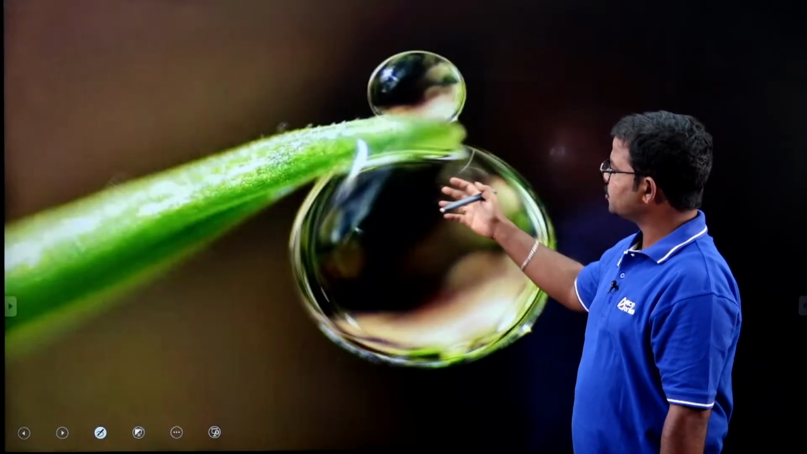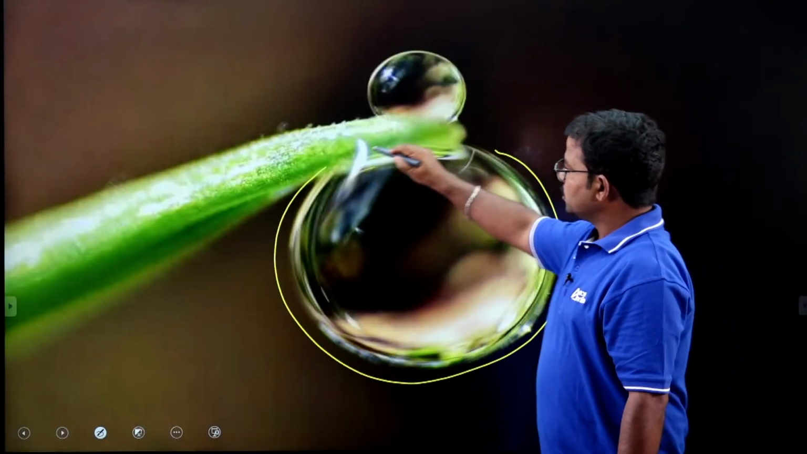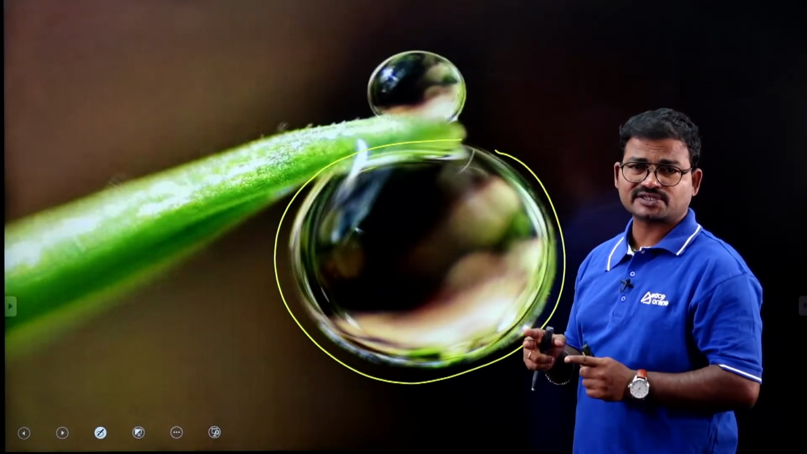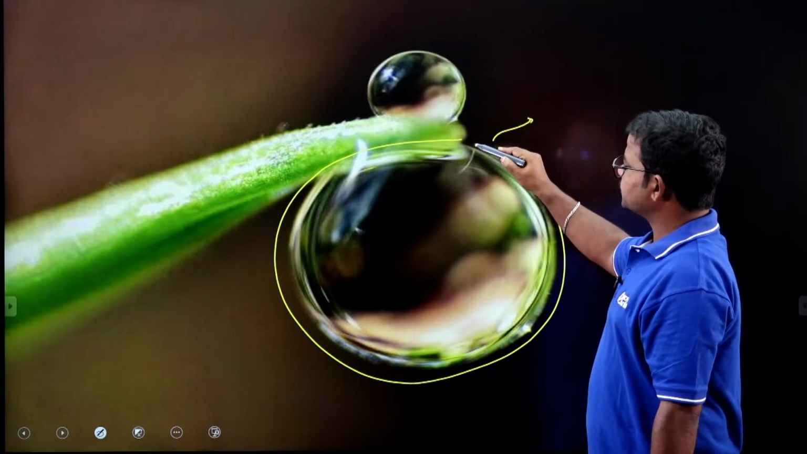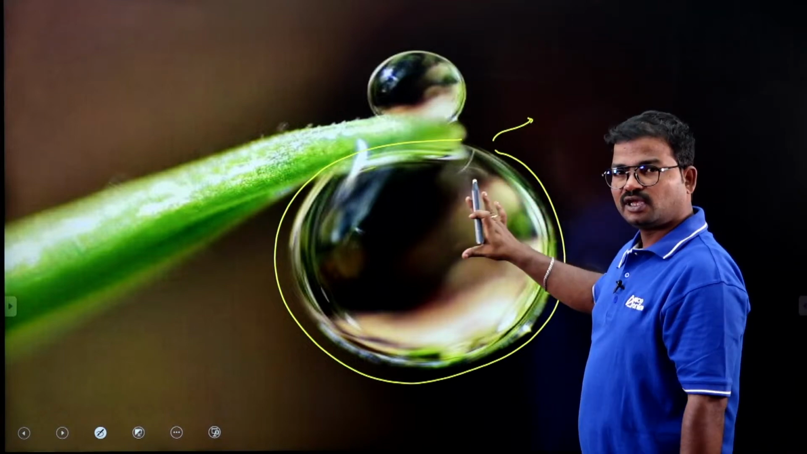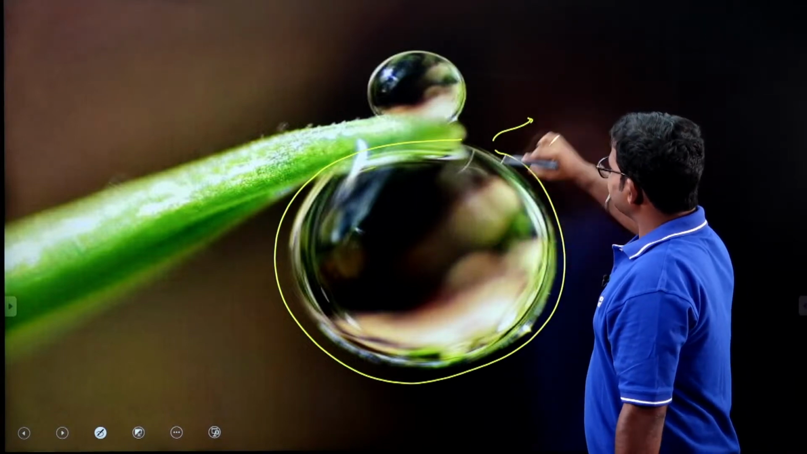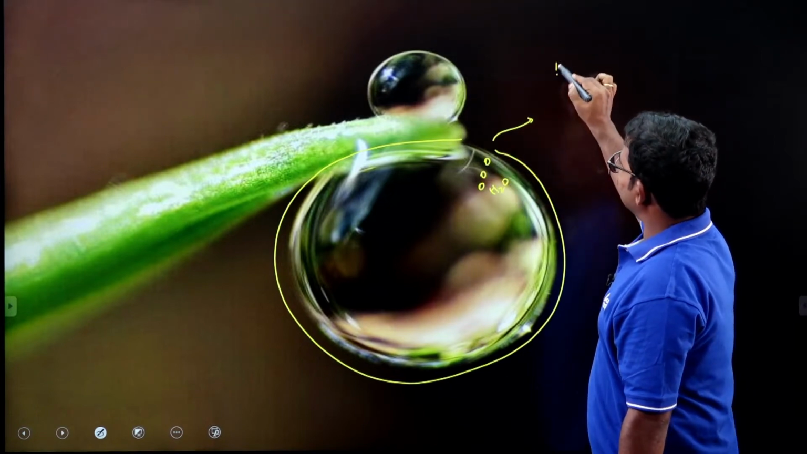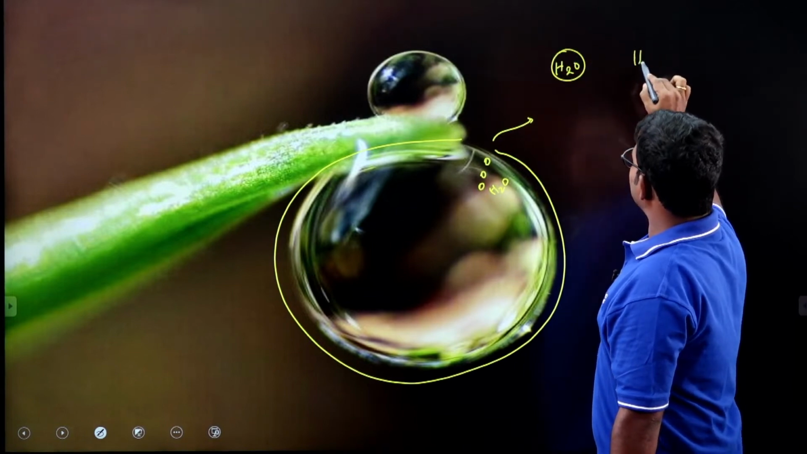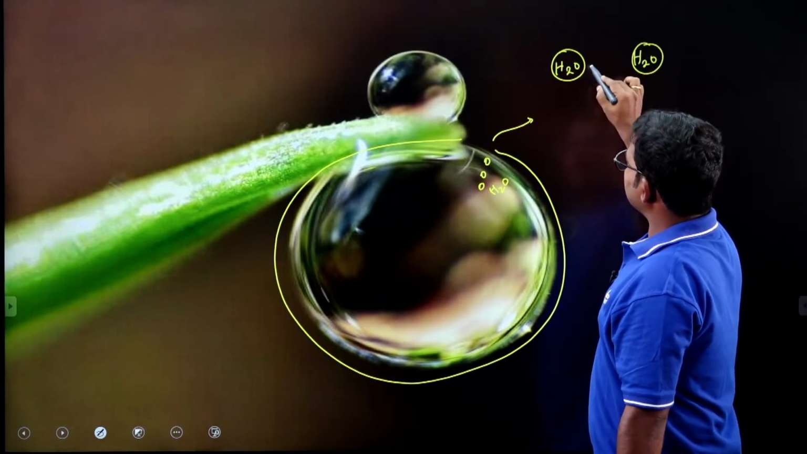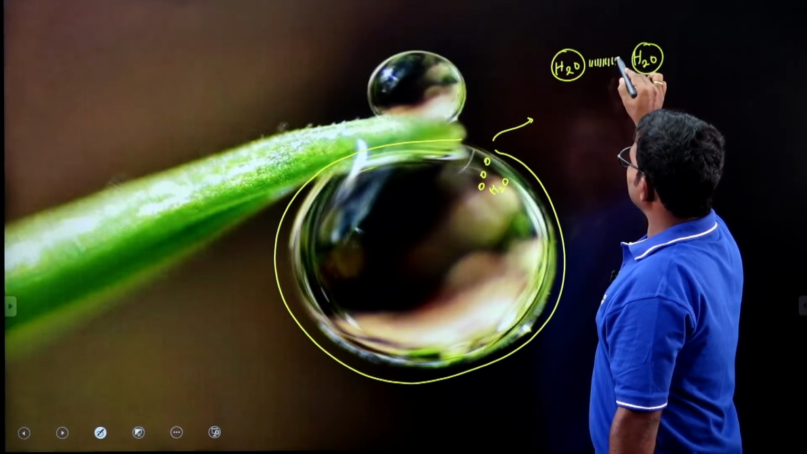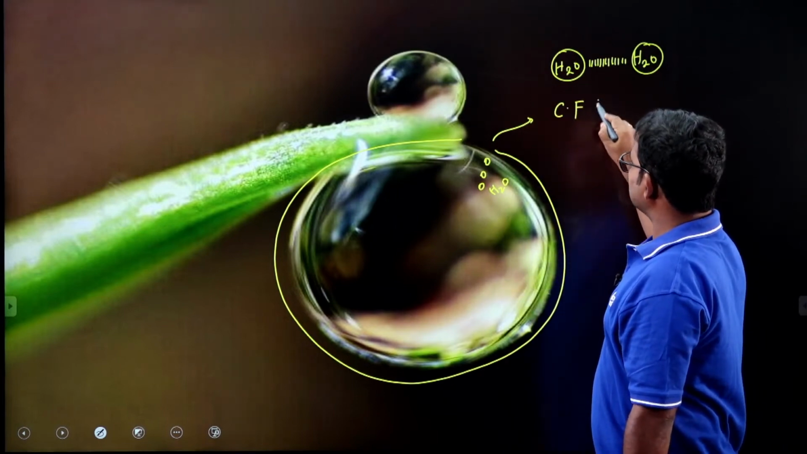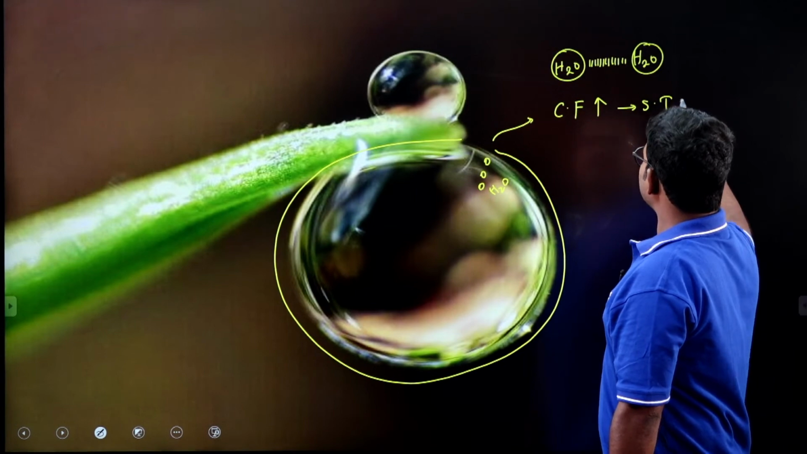For example, consider water. If you consider any water drop, mostly it exhibits a spherical shape because of the surface tension phenomenon. How do we explain the spherical geometry of a water drop? Here in this drop we have only H2O molecules, the same kind of molecules. In between the same kind of molecules, what kind of forces do we have? Cohesive forces.